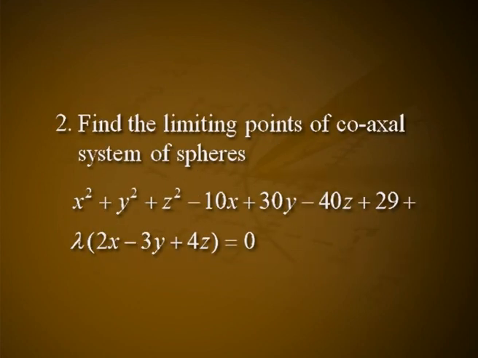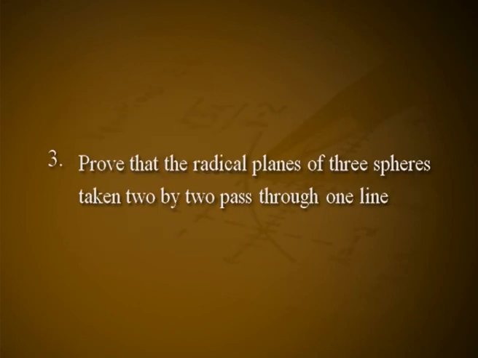Find the limiting points of the coaxial system of spheres x² + y² + z² − 10x + 30y − 40z + 29 + λ(2x − 3y + 4z) = 0. Prove that the radical planes of three spheres taken two by two pass through one line.